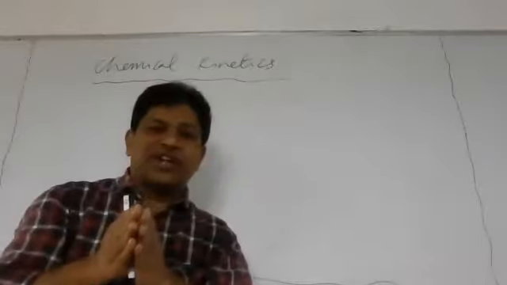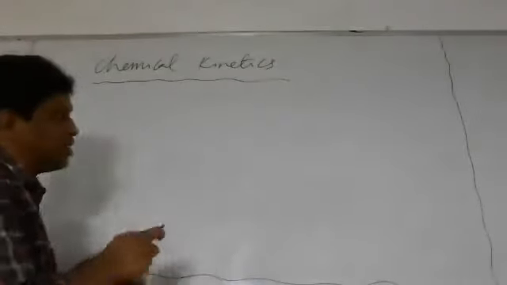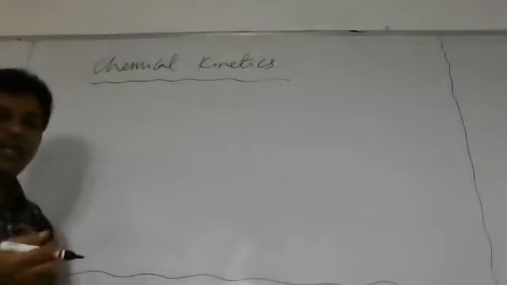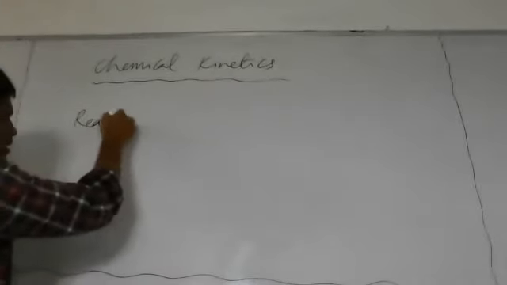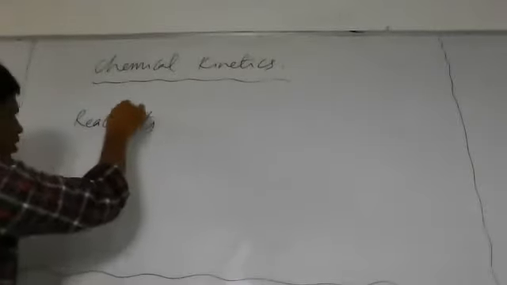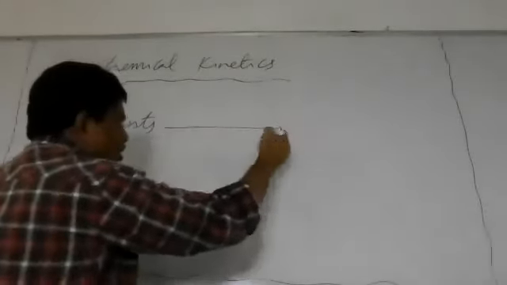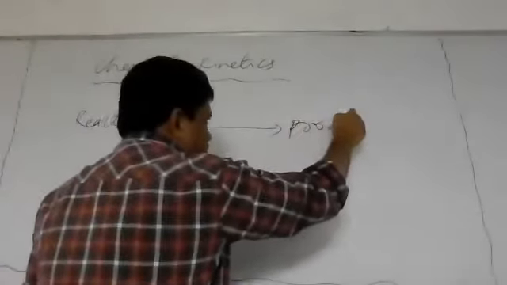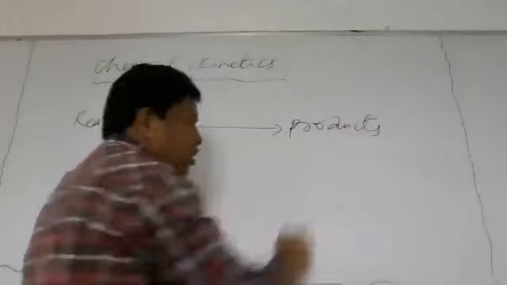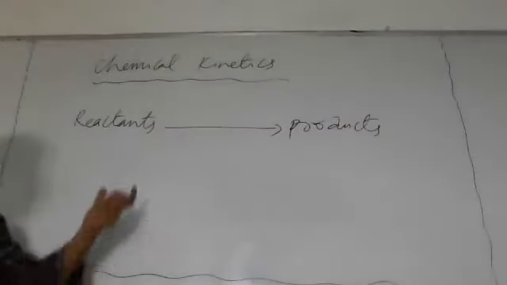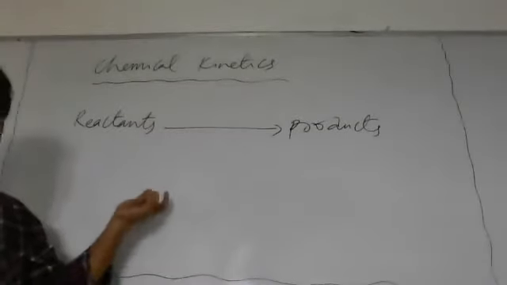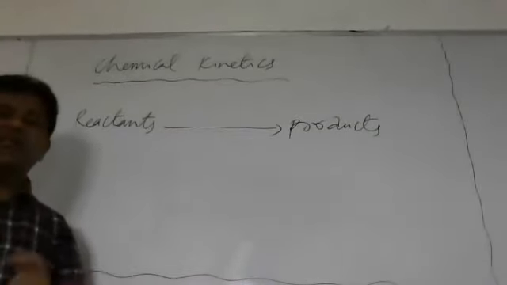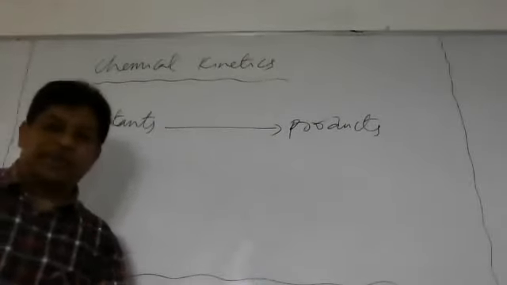The initial state is what? Reactants. Final state is what? Products. Suppose you take a chemical reaction, in this reactants are converted finally into products. Right? Now in this chemical reaction, before the products are formed from reactants, there will be intermediate products. Reaction intermediates will be there.